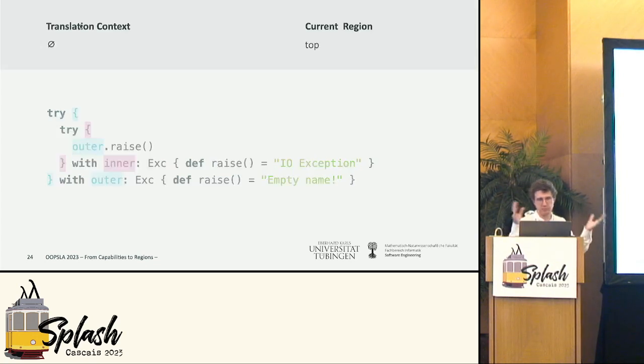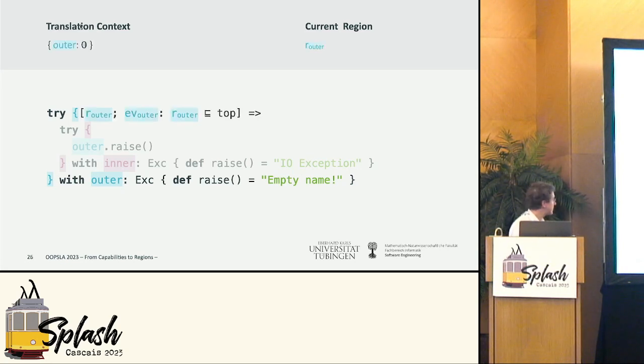And we start our translation now. We start in a region. So this translation that we perform actually is a typed translation in a calculus with explicit type level regions and sub-regioning evidence, which you will see in a second. So we start in the top level region, and now we enter the first handler. And the handler not only binds the capability here, but it also introduces a fresh type level region, R outer, and evidence that everything on the top level on the outside can now be used also in this new region.